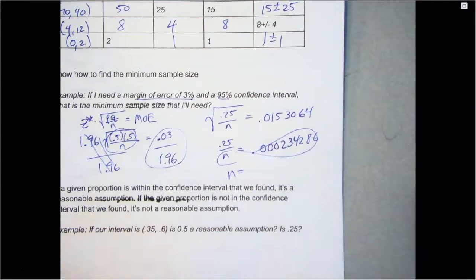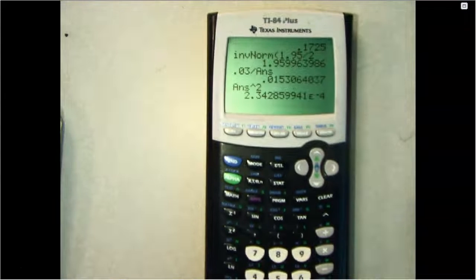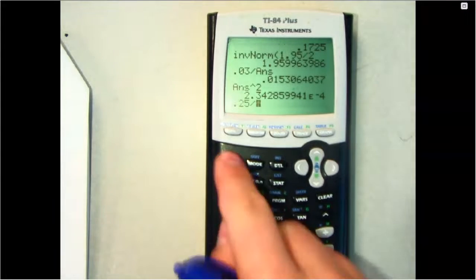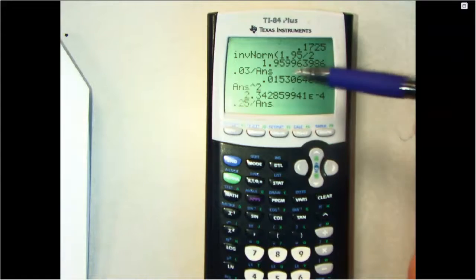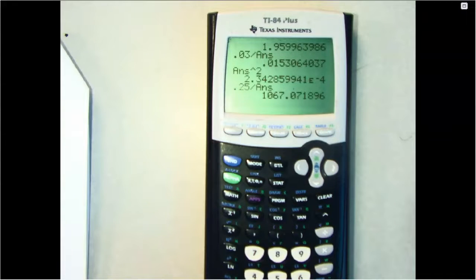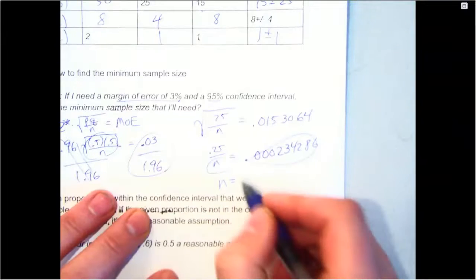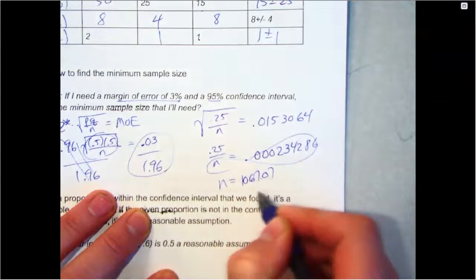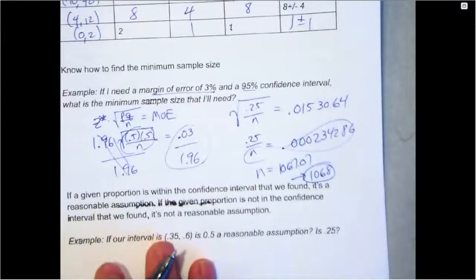So n is going to equal 0.25 divided by our previous answer. So just like that. I just kept doing answer, so I never rounded. The calculator kept all the actual values in there. That gives me 1067.07, which means I would need to ask 1068 people.